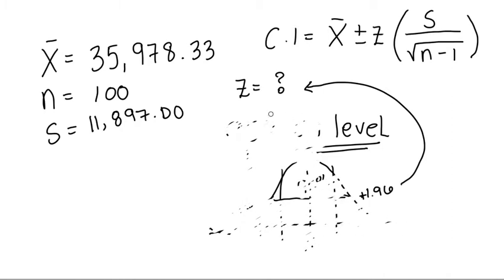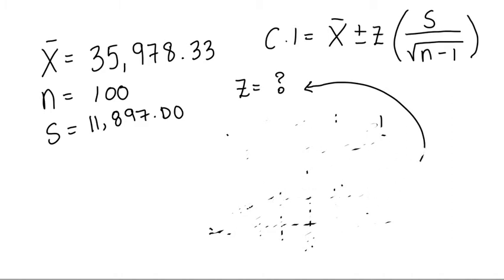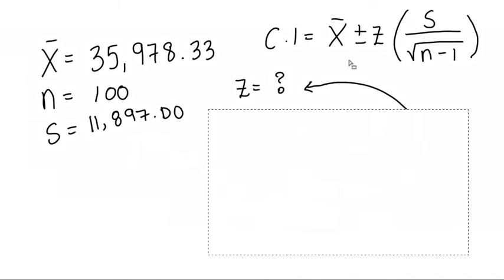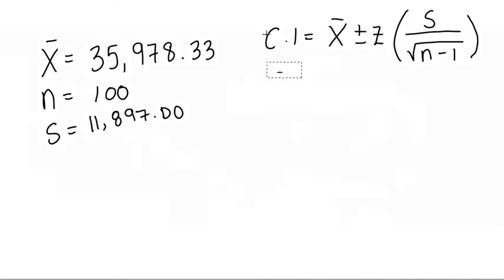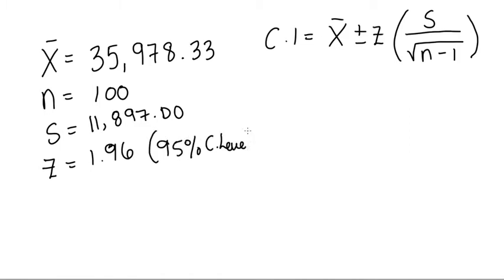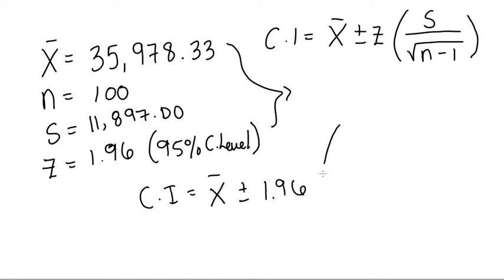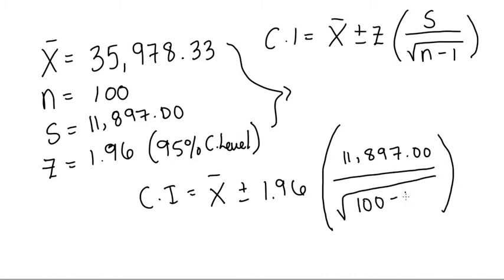At this point, we're ready to complete our confidence interval long-handedly. The equation will look as such: CI equals x bar, or $35,978.33, plus or minus our alpha, 1.96, times our standard deviation, 11,897, over our standard error, square root, n minus 1, or 100 minus 1.